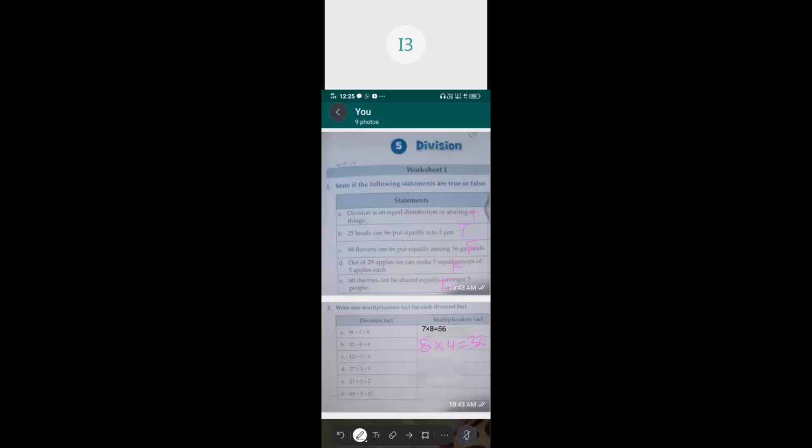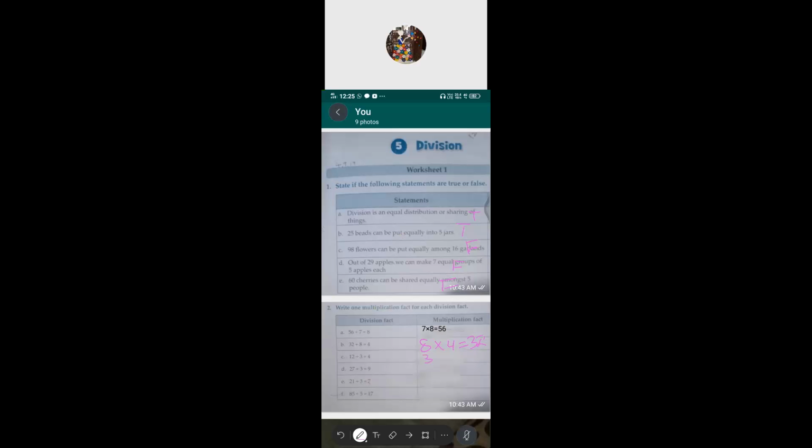The answer will be 12. Very good. That is the multiplication, 4 multiplied by 3 equals 12. The next one, Ridushna.